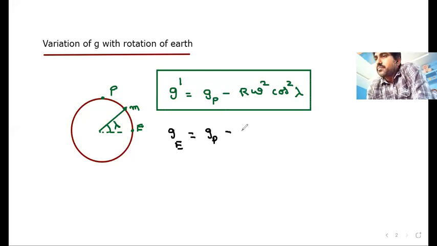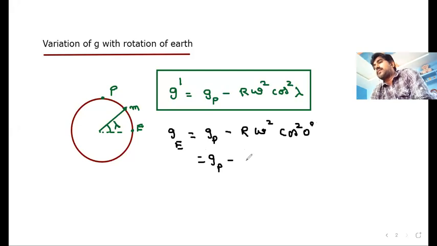Gp minus radius at that particular point into angular velocity, that is constant, and cos square lambda. At equator, what is the lambda value? Particle is placed only at equator, then lambda becomes 0 degrees. Cos 0 is 1. So G at equator is equal to G at poles minus R omega square.